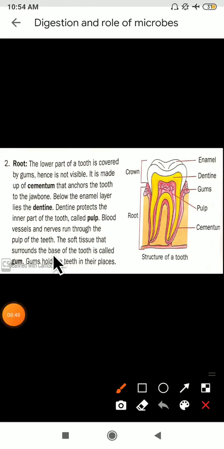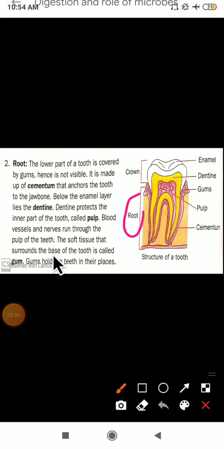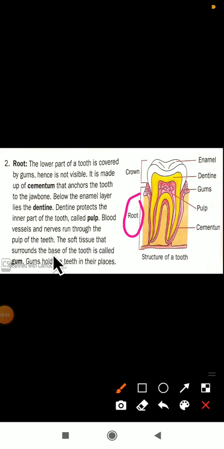Where are the blood vessels present, dear students? Blood vessels are present at the root part only. The soft tissue that surrounds the base of the tooth is called the gum. Gums hold the teeth in their place. Dear students, in the root part we are having the gums here. Can you see? This is the gum part, and that gum part will hold the tooth here. And in the root part the blood vessels are present.